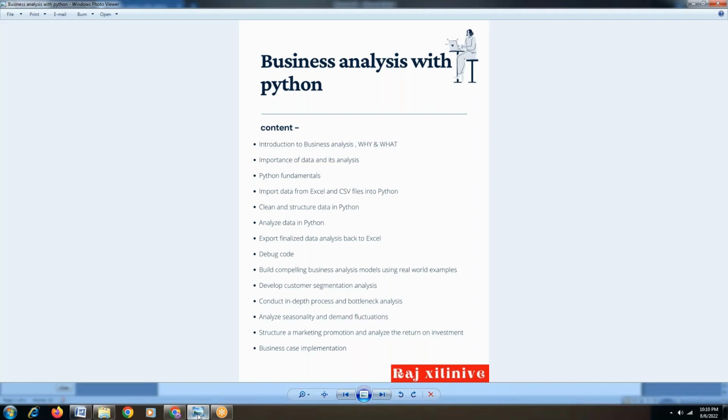And whatever analysis we have done so far, finally that has to be exported back to Excel, or whatever files we have. We need to revert everything back into Excel files. That is also required. At the same time, as Python is a programming language, debugging code is also needed here. So these are the major areas we are covering in the Business Analyst with Python course.